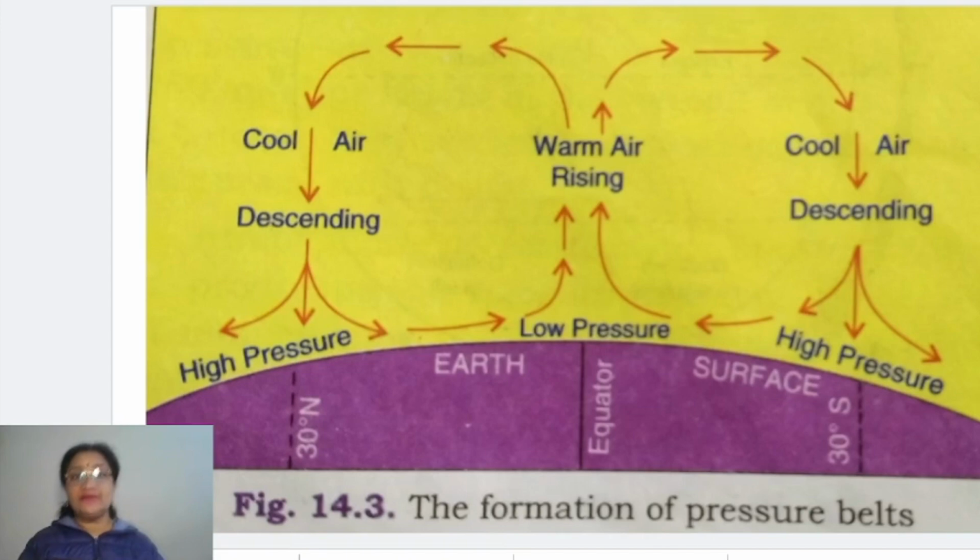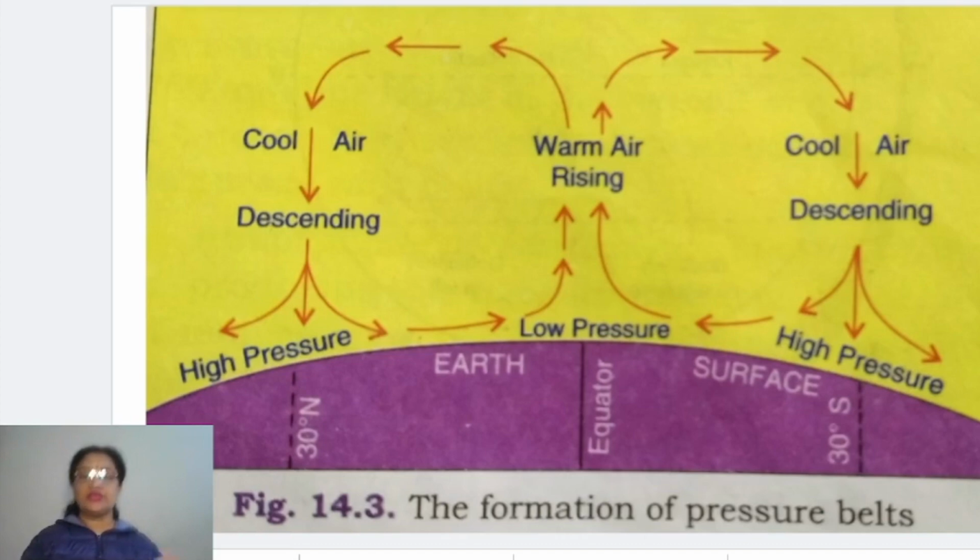When we further move very close to the North Pole and the South Pole, you will find again a very high pressure, which results in the formation of a pressure belt called the polar high pressure belt. In the northern hemisphere it is the northern polar high pressure belt, and towards the south it is the southern polar high pressure belt.